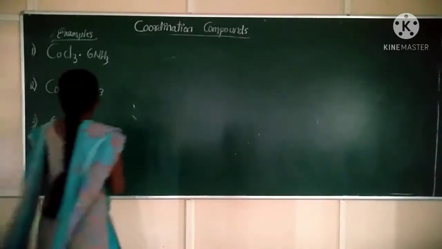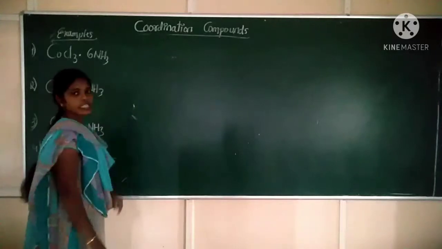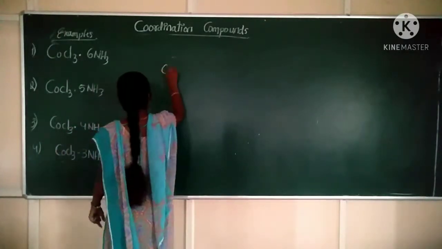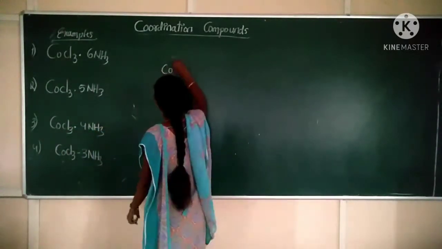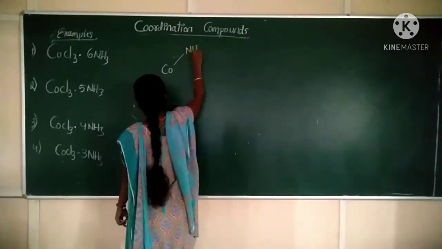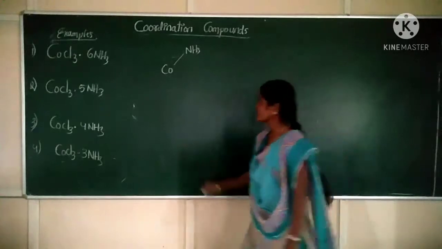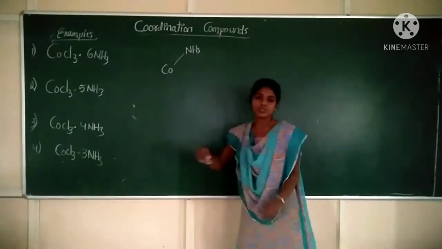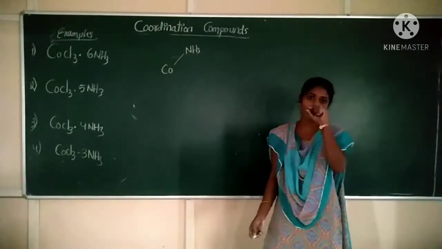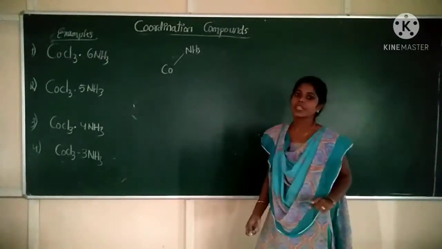Write the structure for the first molecule. CoCl3·6NH3 means cobalt at the center, and secondary valencies are oriented to form a definite geometry. So secondary valencies give the geometry, not the primary valency.